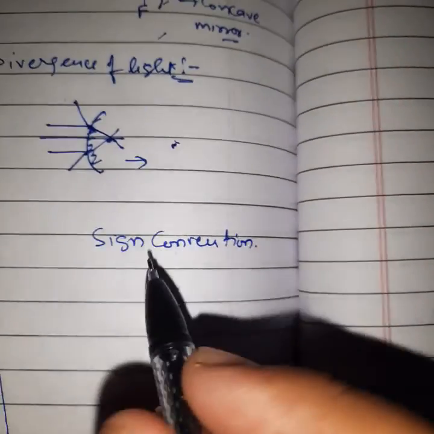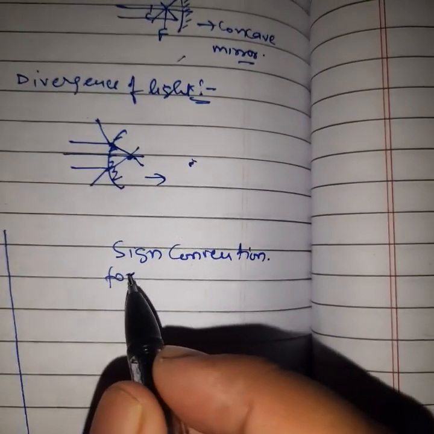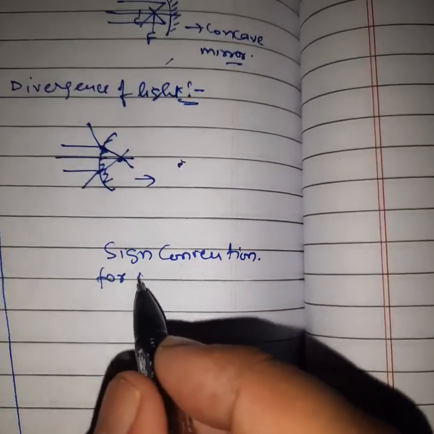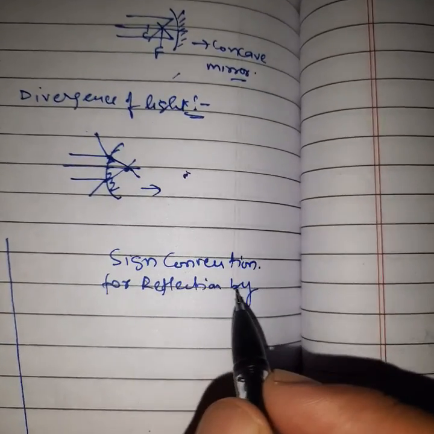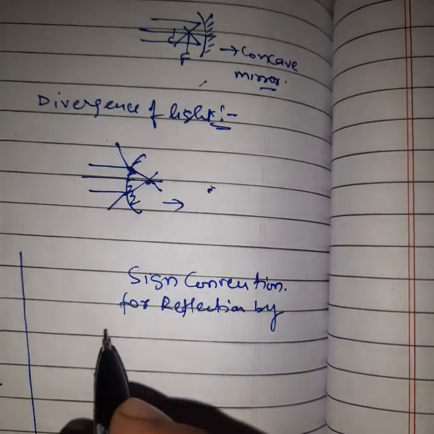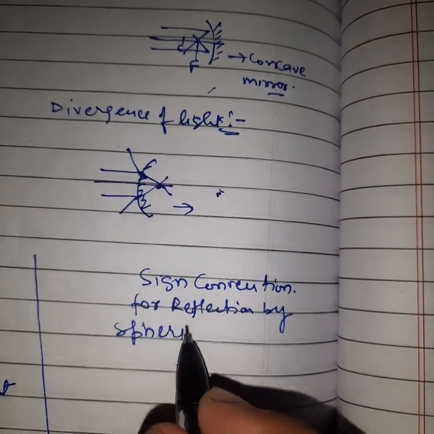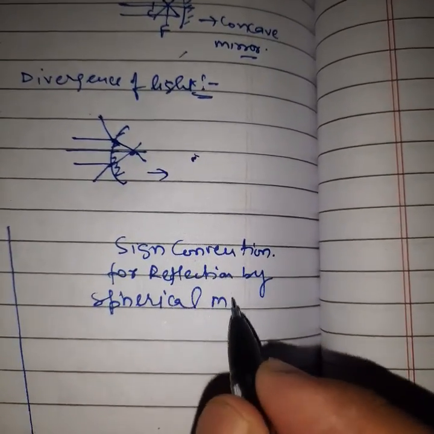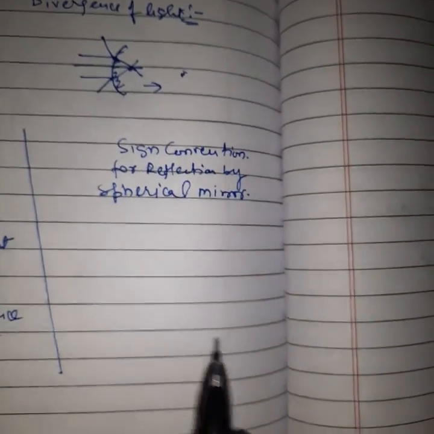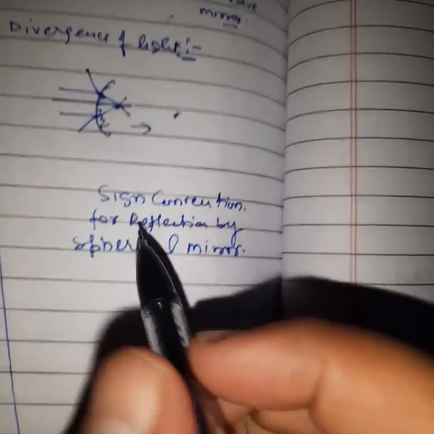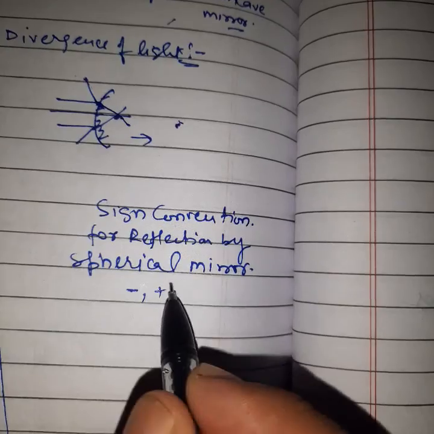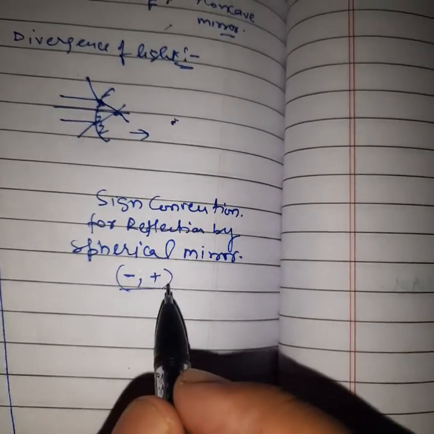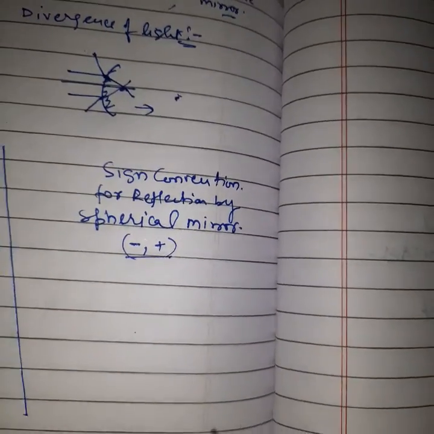Sign convention for reflection by spherical mirror. Okay, so simply we will discuss here sign convention, meaning positive and negative. How will we give a sign, positive or negative? Listen to one thing.